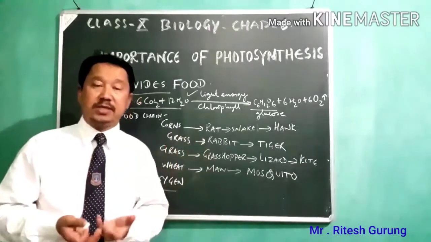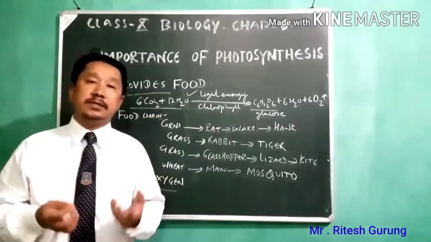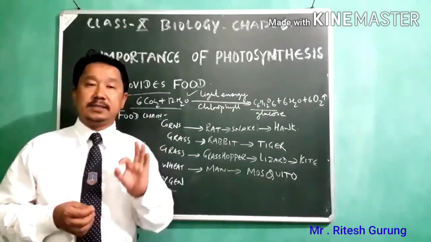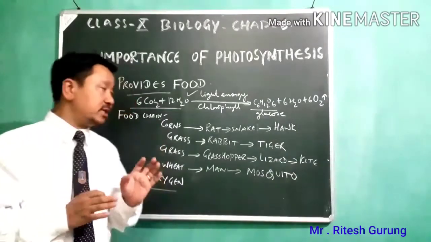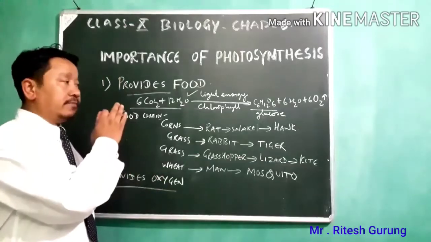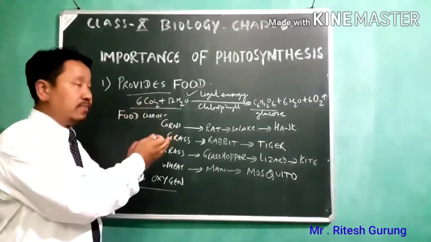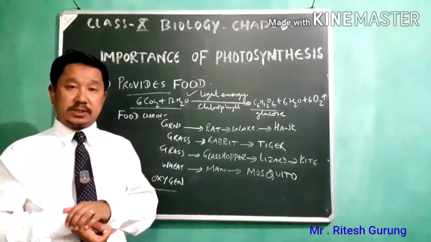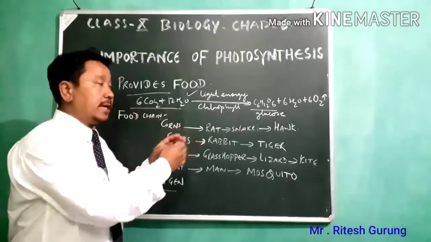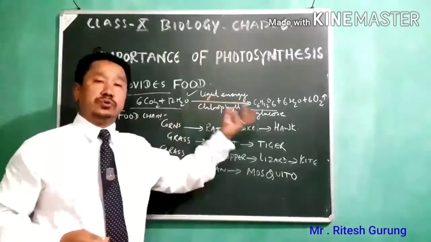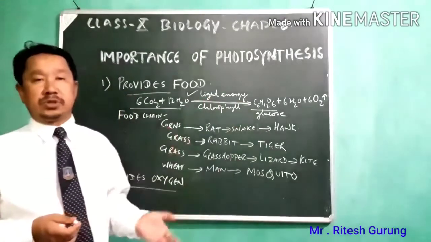So what is a food chain? A food chain is a food dependence chain in which green plants make their food by the process called photosynthesis and supply the food to the herbivores, and from herbivores it goes to the carnivores.